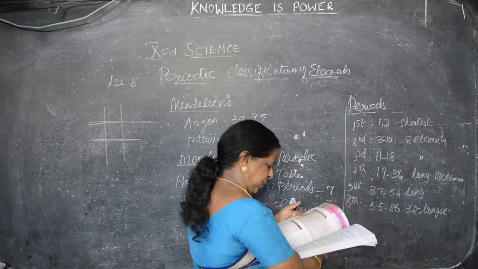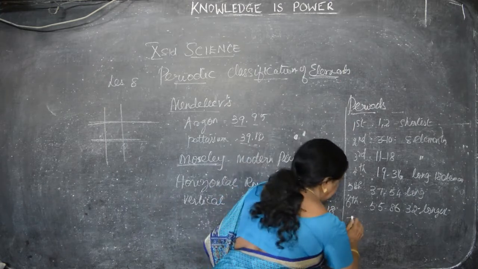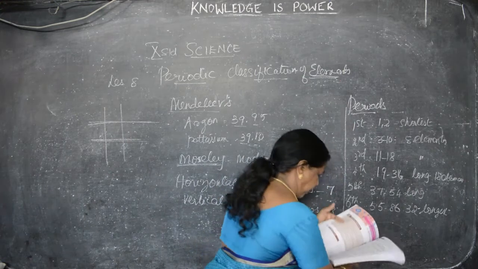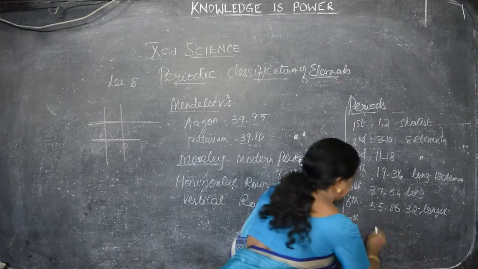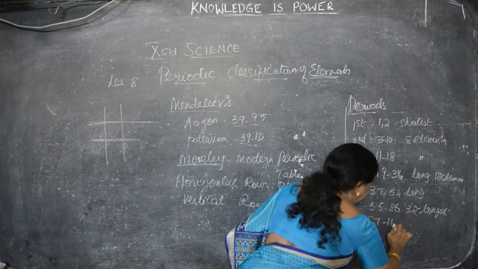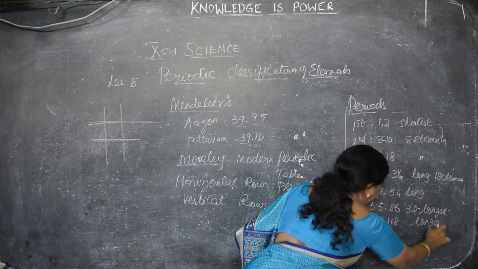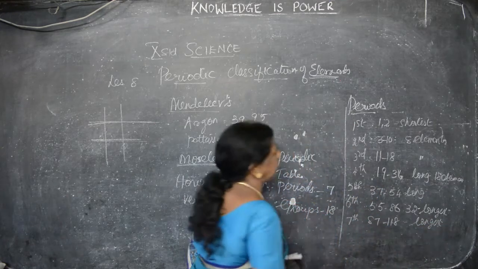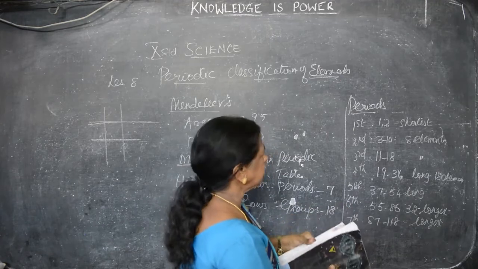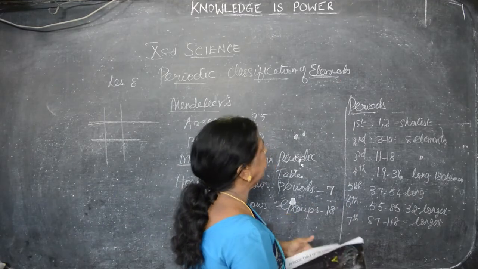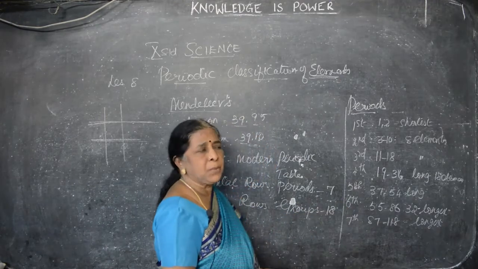And the seventh one is like the sixth. Here also how many elements are there? 32 elements. Atomic number 87 to 118. This is 32 elements, the longest. And the last one, 7 periods only. So horizontal rows are what I said, periods.